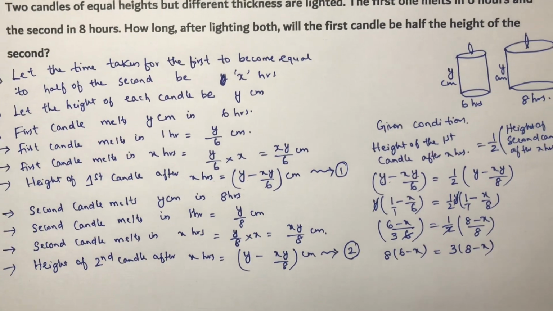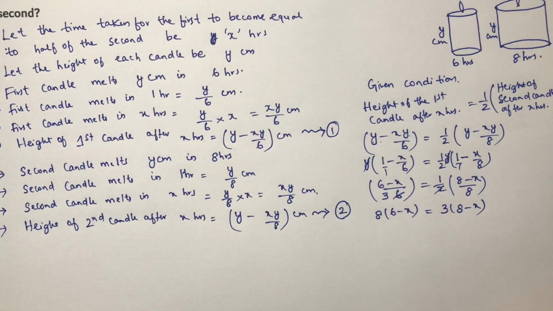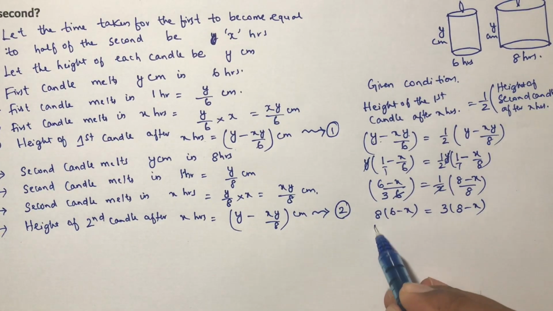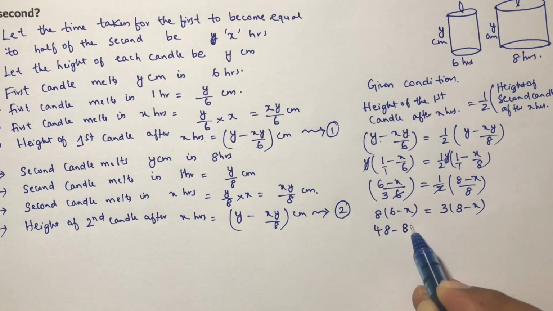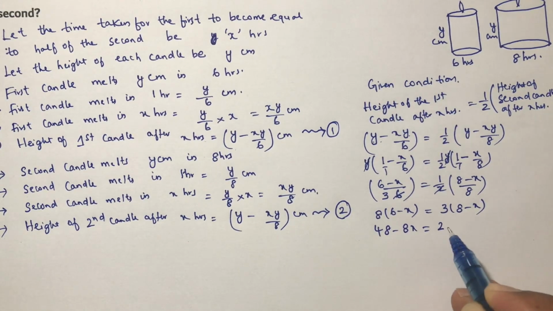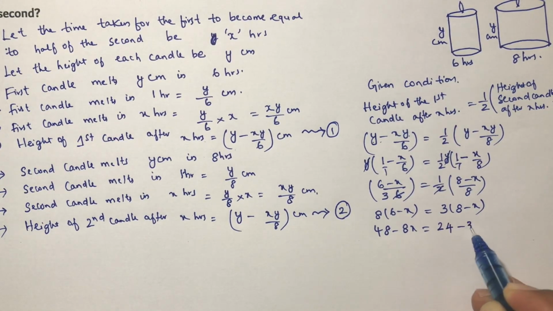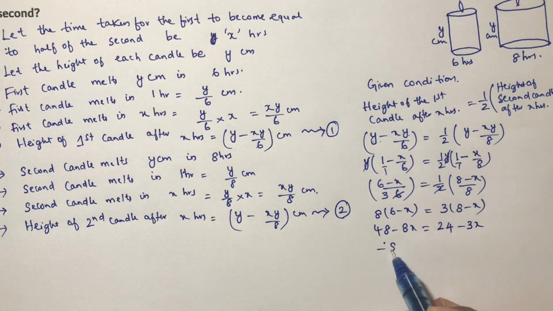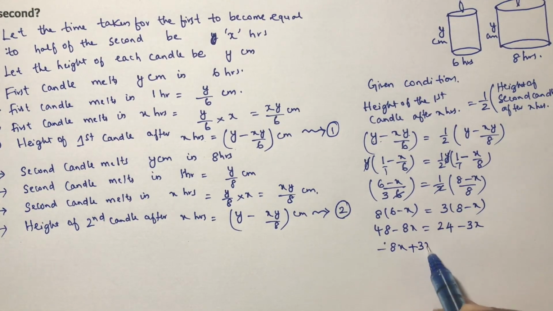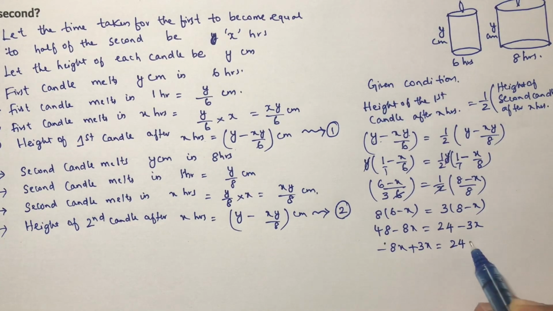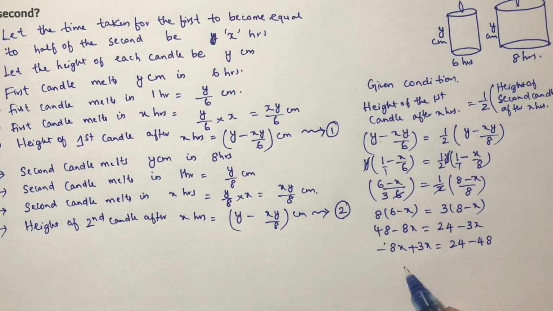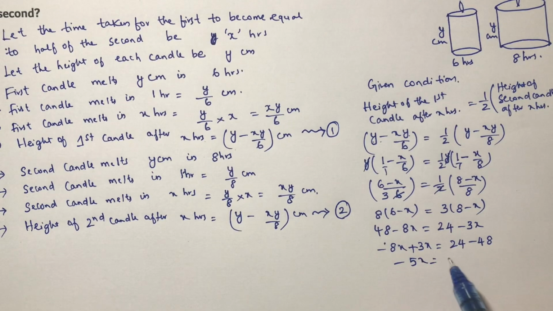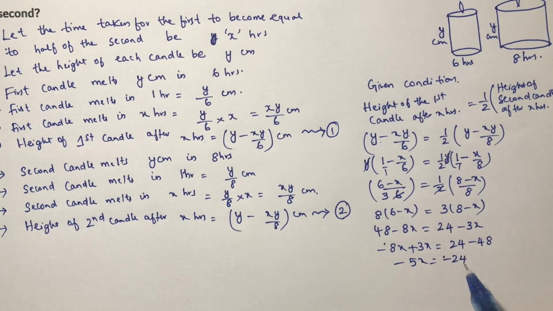Now simplifying, 8 into 6 is 48 minus 8x, and 3 times 8 is 24 minus 3x. So minus 8x plus 3x is 24 minus 48, so minus 5x is minus 24.